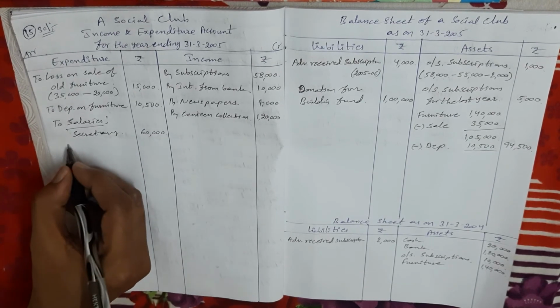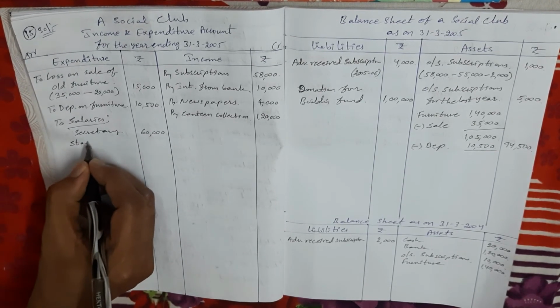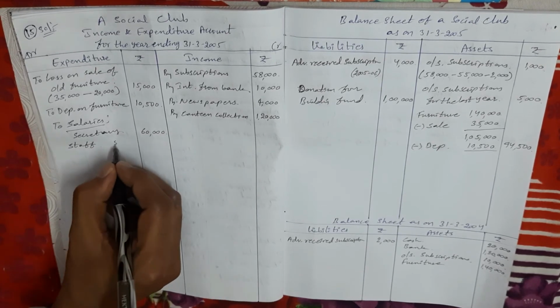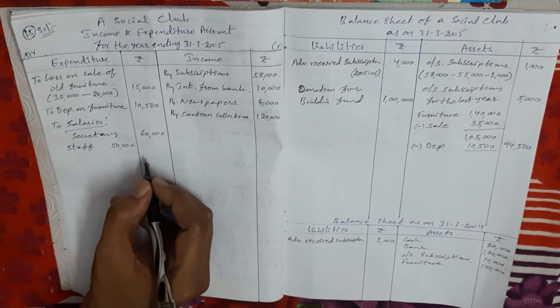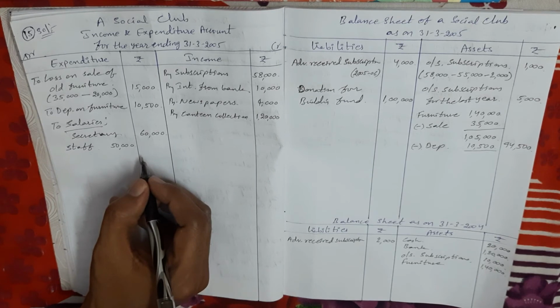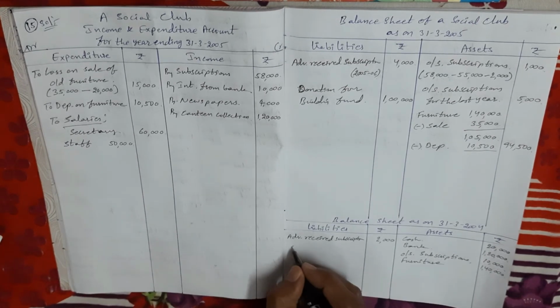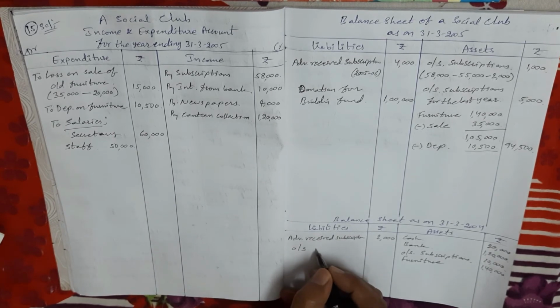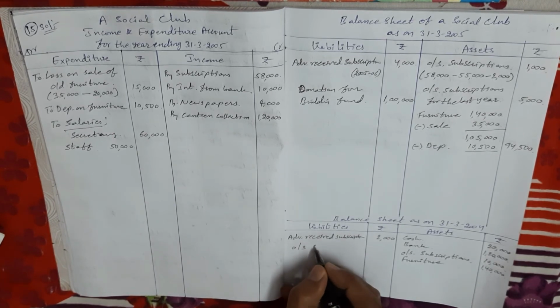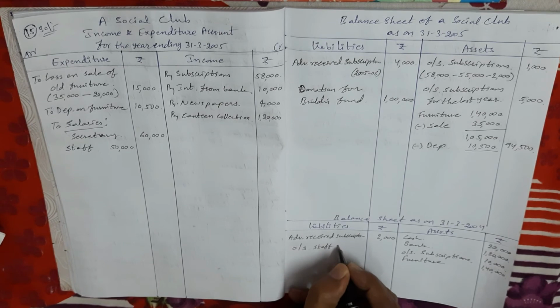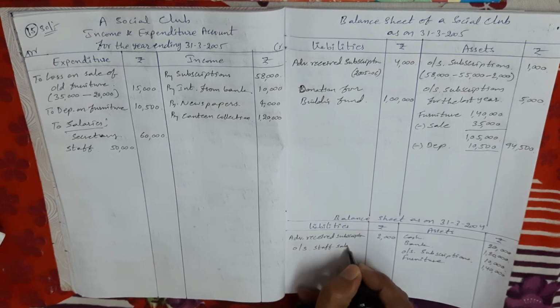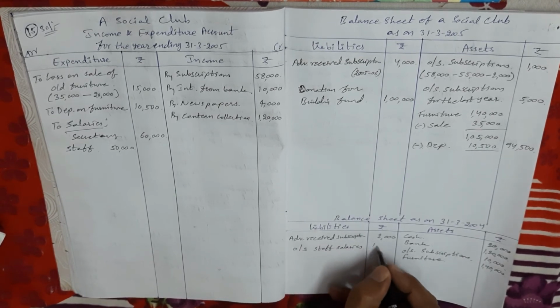For staff salaries an adjustment is there, so inner column. The adjustment means outstanding staff salary of last year and current year. So my dears, last year's outstanding salaries come in last year's balance sheet liability side. Outstanding staff salary is 10,000 rupees. So this is the last year outstanding amount.